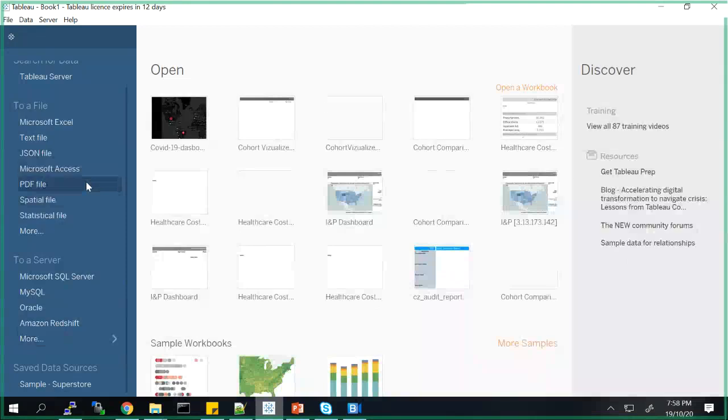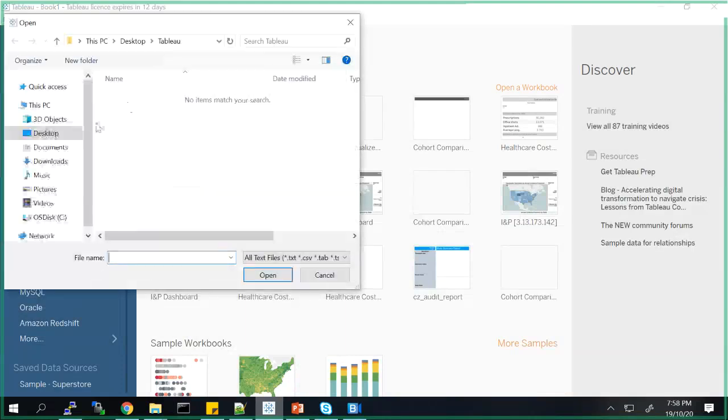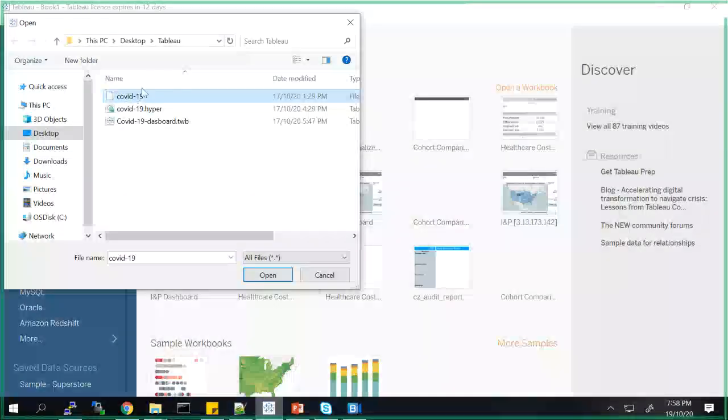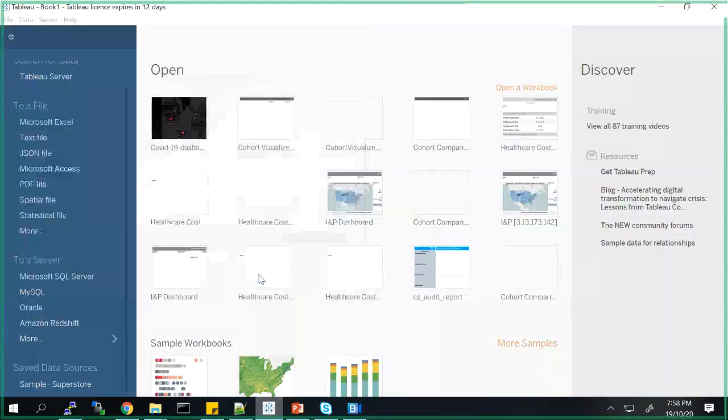What I'm going to do is connect to a text file. I'll click on this, and it will give you the browse screen. I select the data that I downloaded from that Open Data portal. So I just clicked on that.